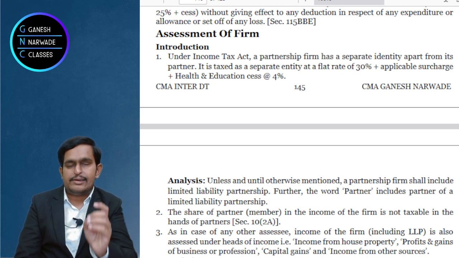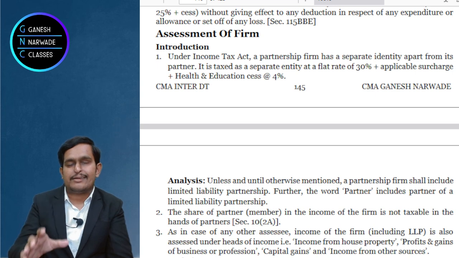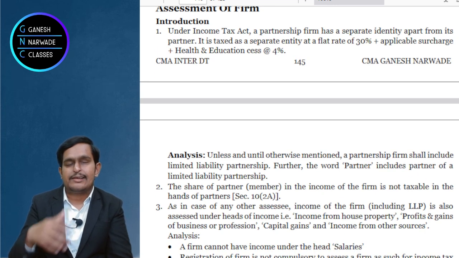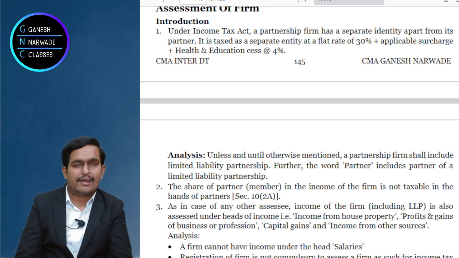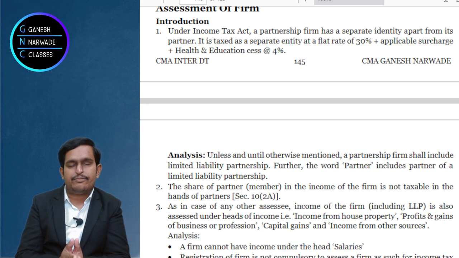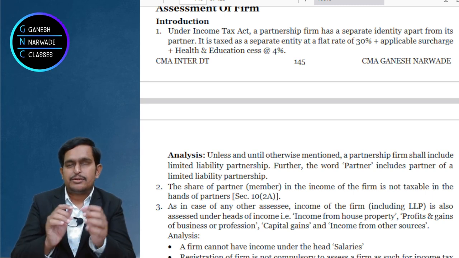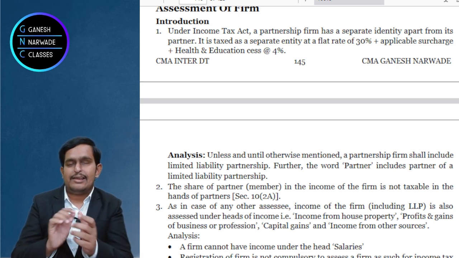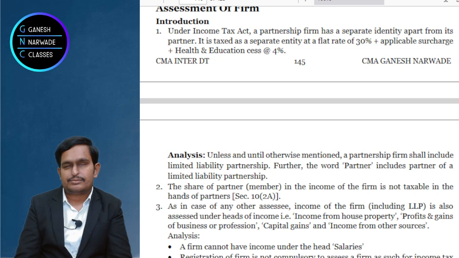So it can earn income from the house property chapter. A firm can do business, it can earn income from the business and profession chapter. A firm can have capital assets, building, plant and machinery. It can sell and earn capital gain income. A firm can have deposits on which it can earn interest. So it can even earn income from other sources. Okay. So this way you should remember. So a firm can earn income from house property, business and profession, capital gains and other sources.